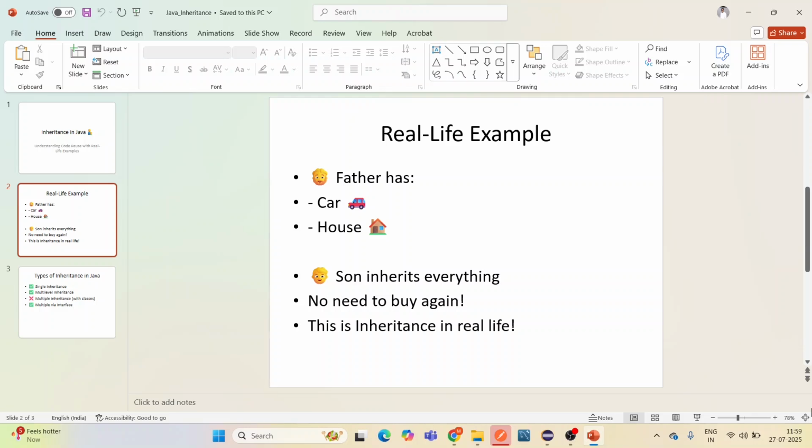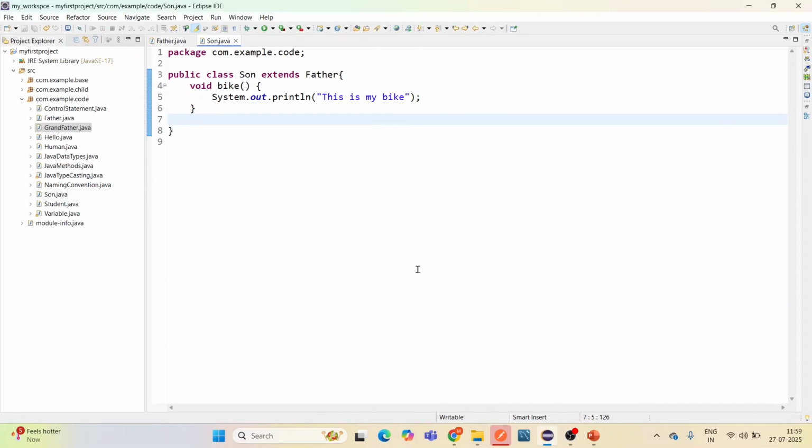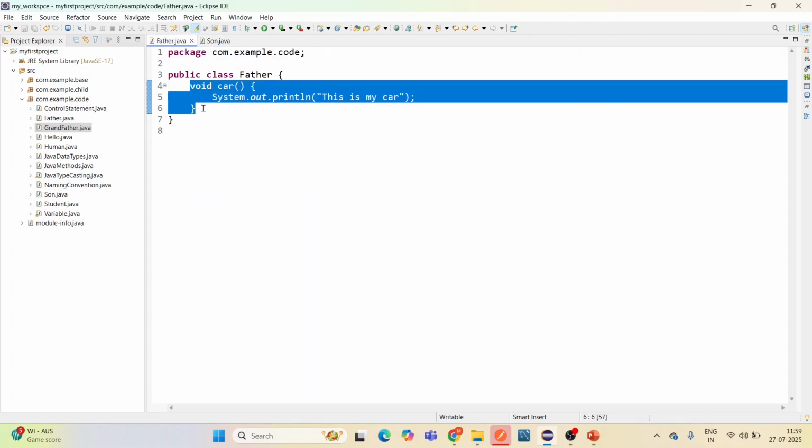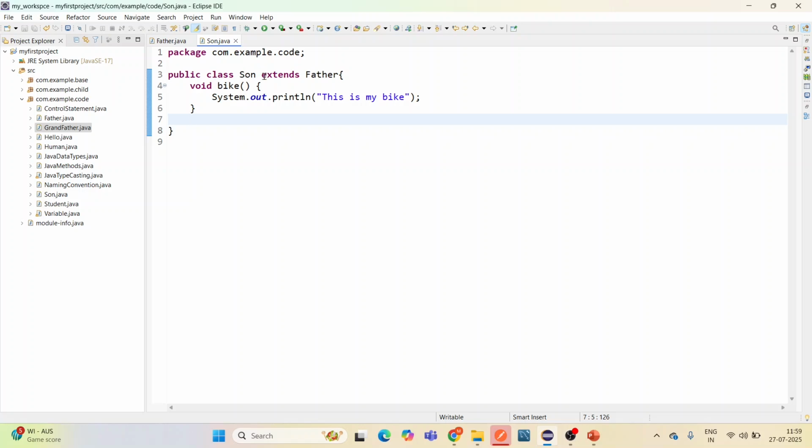Now that we understand the concept, let's move to the code and see how inheritance works in Java. Let's say we have a class called father and inside it there is a method car. Now we have created another class called son. This son class extends the father class.